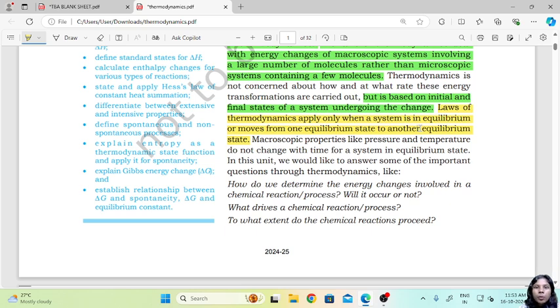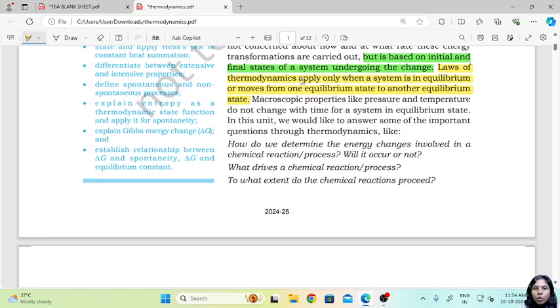It does not speak about how fast the transformation is happening or how slow it is, but it is basically based on two things, the initial and the final state of the system. How the system was initially at the start of the reaction, how it is at the end of the reaction, and how the system is undergoing the change.